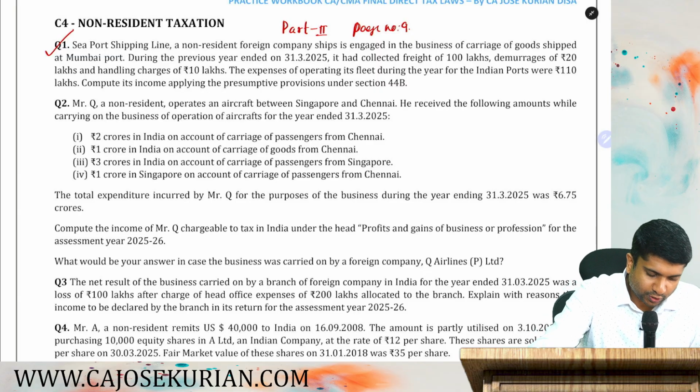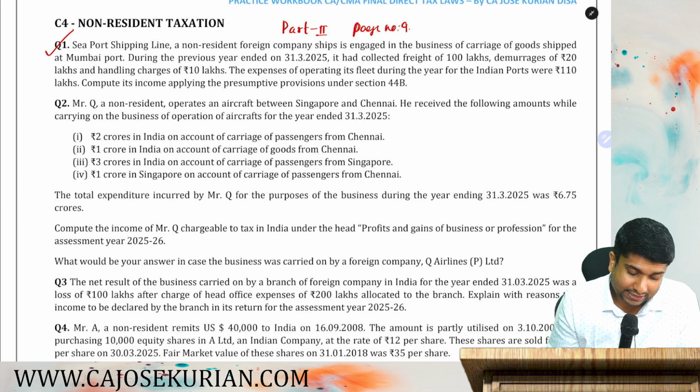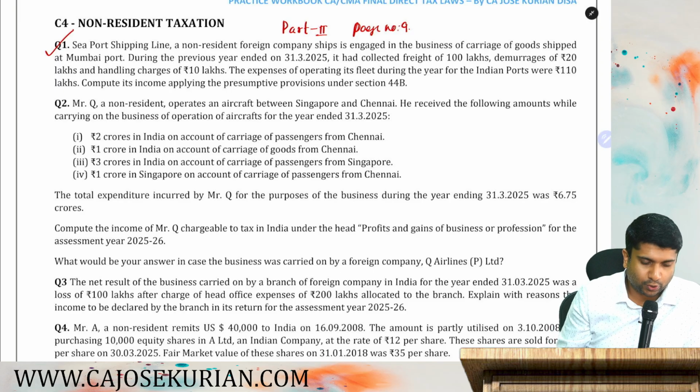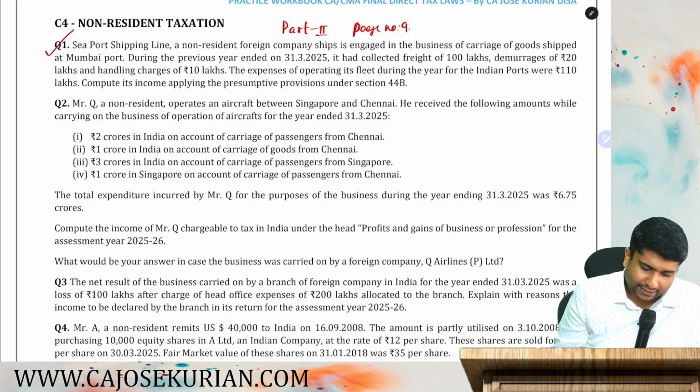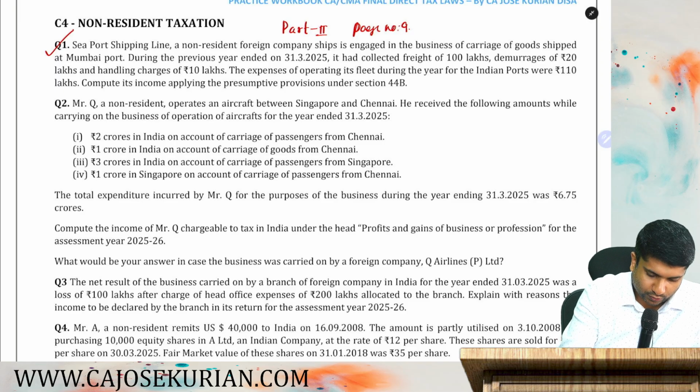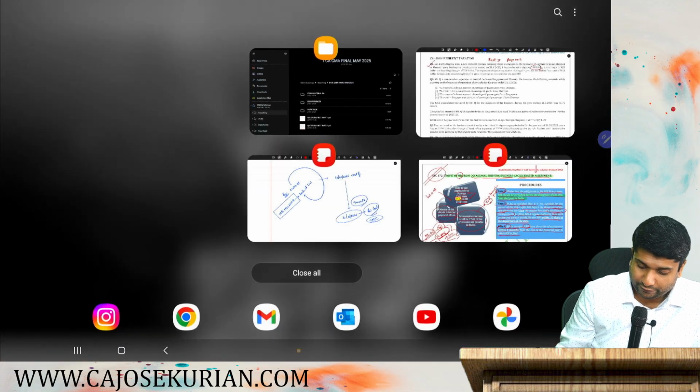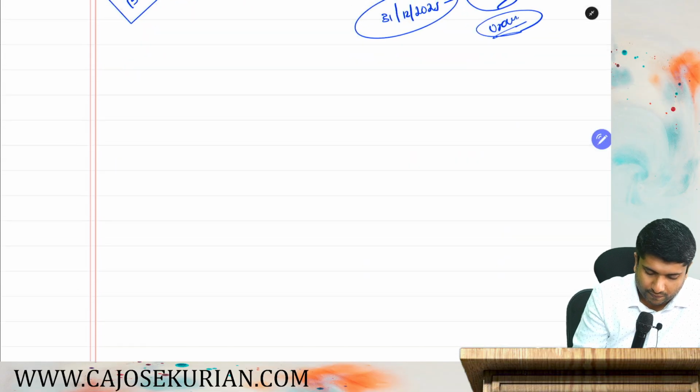So friends, coming back to the question, Seaport Shipping Line, a non-resident foreign company, ship is engaged in the business of carriage of goods shipped at Port Mumbai. So they are shipping something to a port which is in Mumbai. Then during the previous year ended 31st March 2025, it had collected a freight of 100 lakhs. Alright, so we'll write freight. How much is the freight? They are saying 100 lakhs.